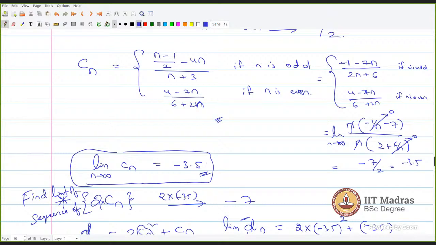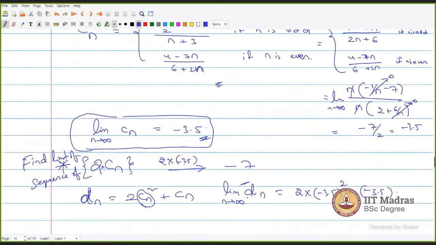So what do we do if the odd and even limits are different? Actually, if it is different it means limit does not exist. That's all. First, you have to check whether the limit exists. For that, you have to satisfy both the conditions, and both the answers will come. Then only we say this.